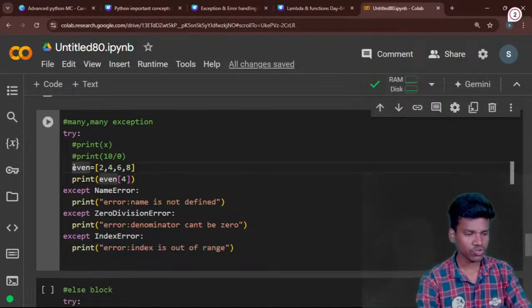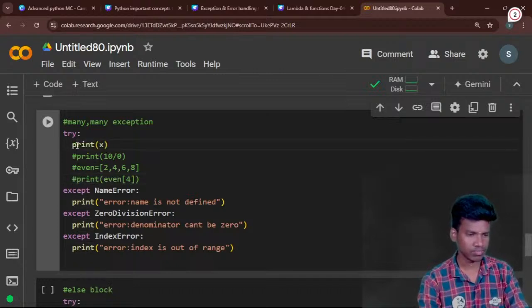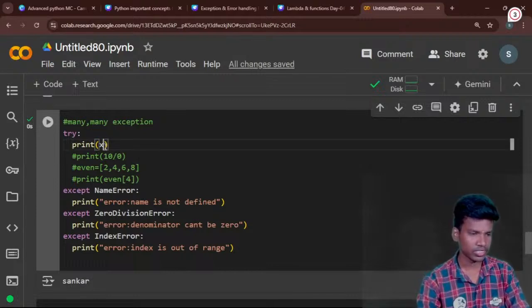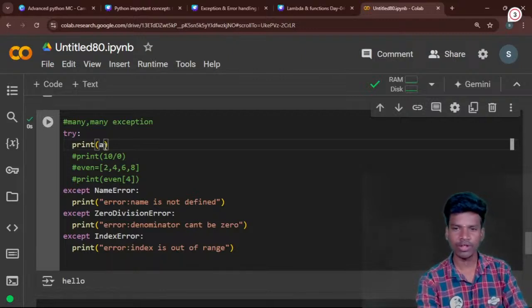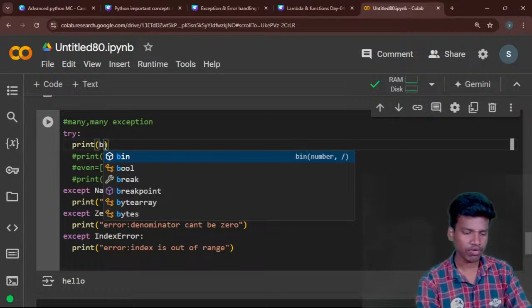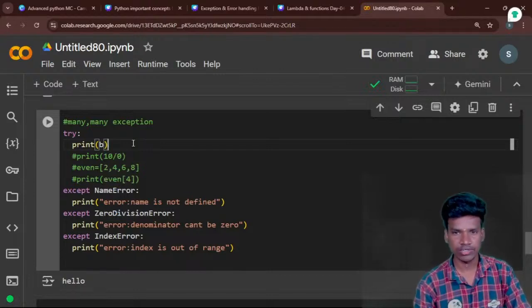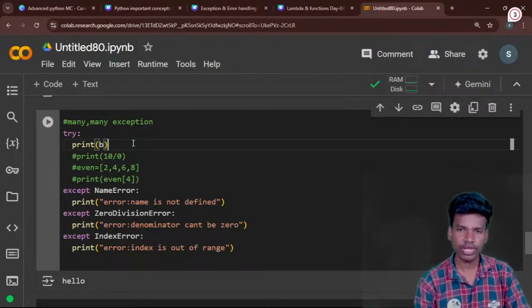So first of all, I will show them one by one. First I will print the x. Now I run this. Okay, we already have it. Then I am changing the value. Since a has a value, I will mention b, because the b value is not mentioned in any place. If I use the b value, which kind of error will I get?